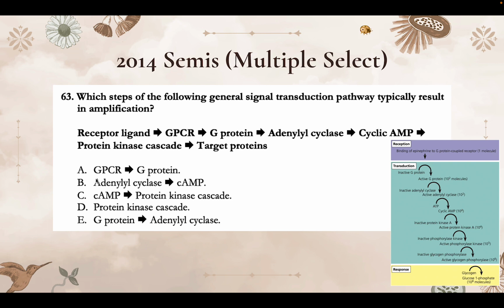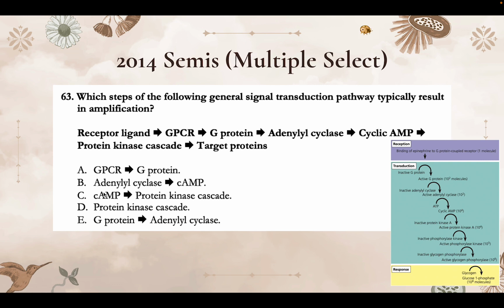So A says from GPCR to G protein, and yes, there is going to be amplification there, just because one GPCR can correspond to multiple G proteins. And then B says adenylyl cyclase to cyclic AMP, that's true. One adenylyl cyclase is able to convert multiple ATPs into cyclic AMPs